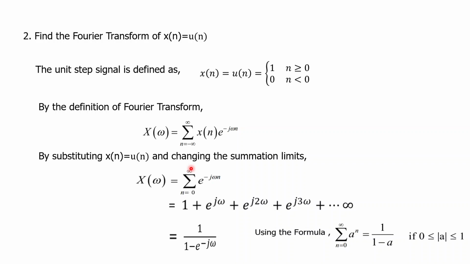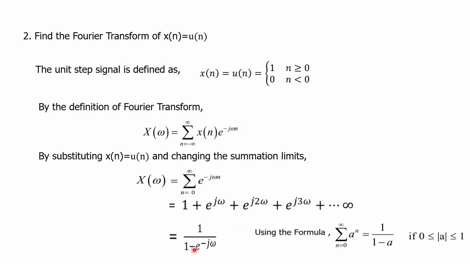Wherever you find a signal multiplied with u of n, then automatically the limits will change from 0 to infinity. So amplitude is 1, so e power minus j omega n as it is. So expand this one, and it is in the form of summation n equal to 0 to infinity a power n. So for this, the formula is 1 by 1 minus a, where a must be a rational number.